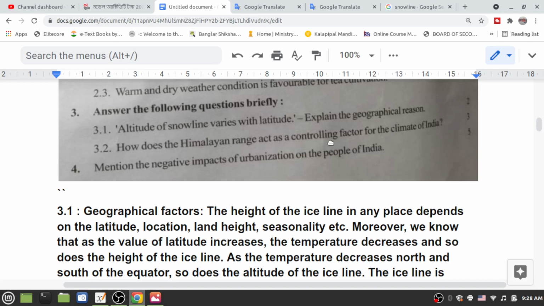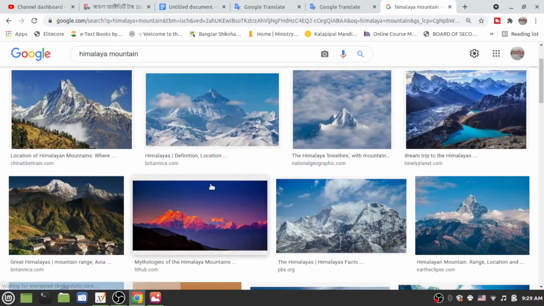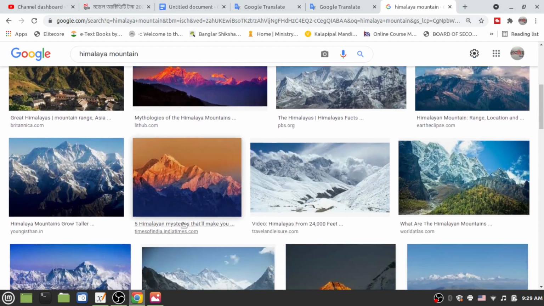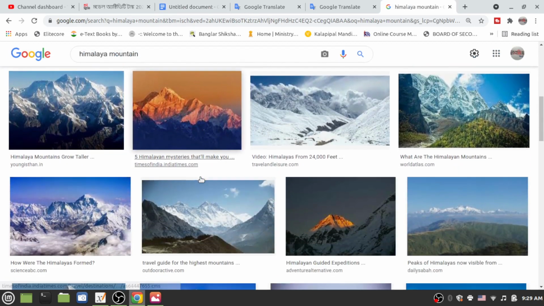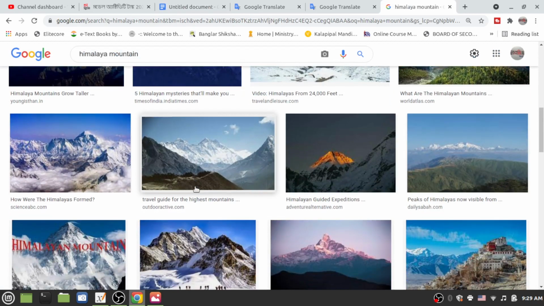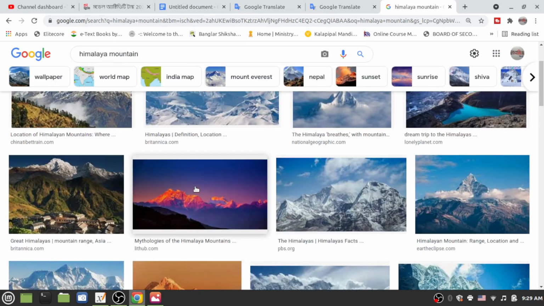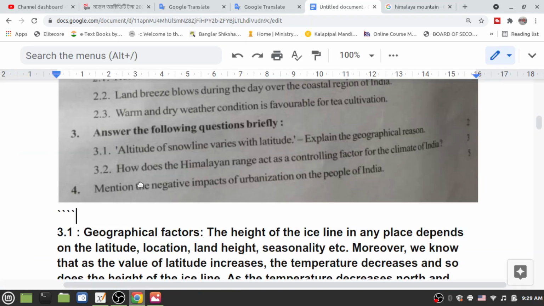Now, what you see in the picture is the Himalayas. These are Himalayan pictures. Now, how does the Himalayan range act as a controlling factor for the climate of India?